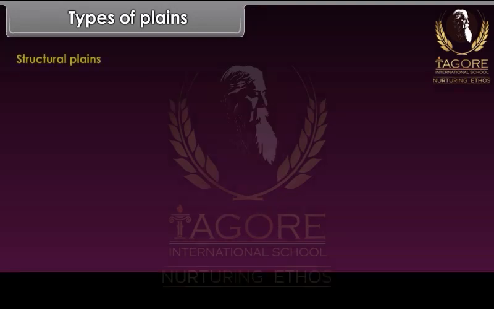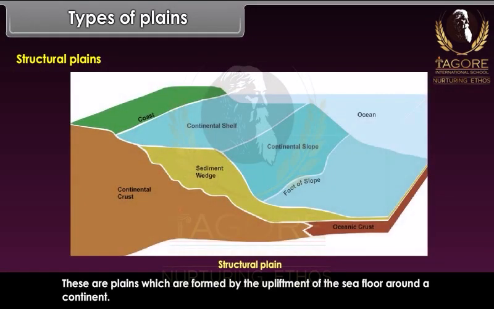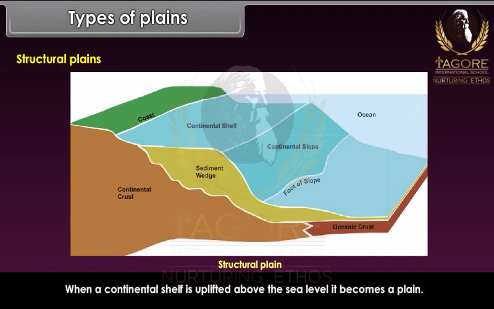Structural plains. These are plains which are formed by the upliftment of the sea floor around a continent. When a continental shelf is uplifted above the sea level, it becomes a plain.